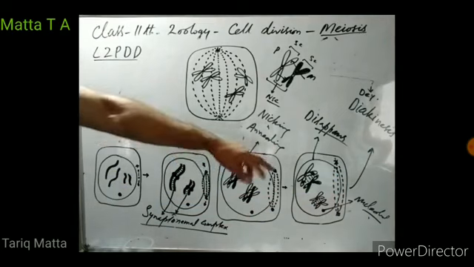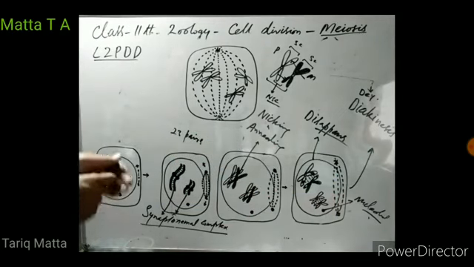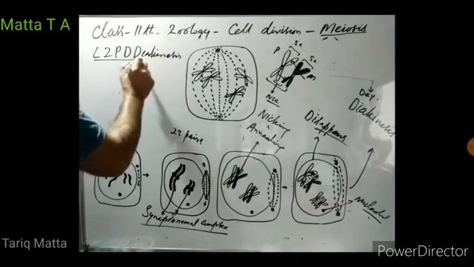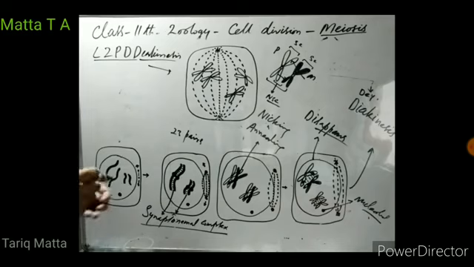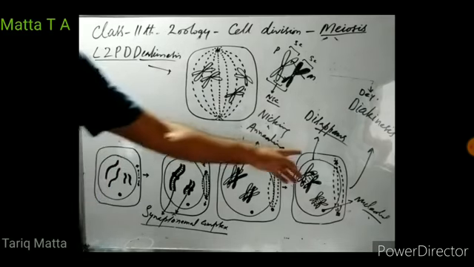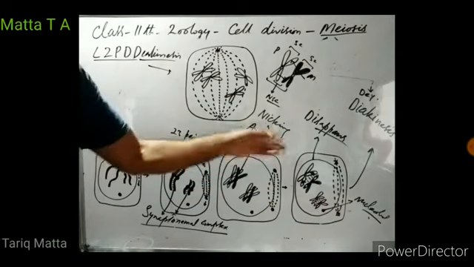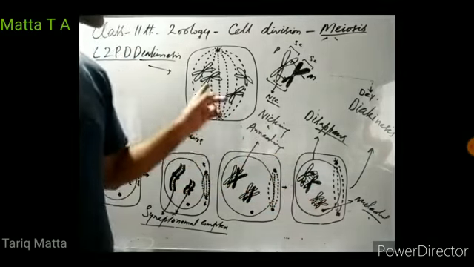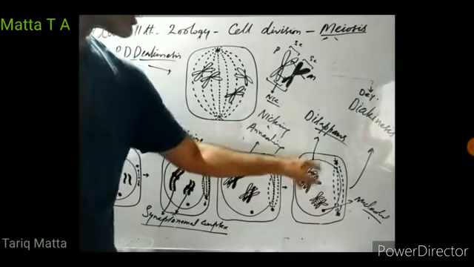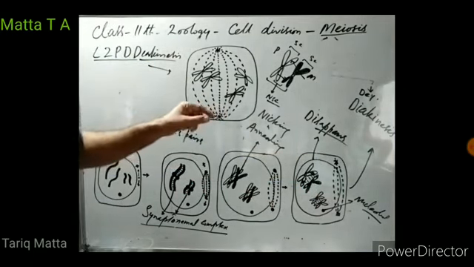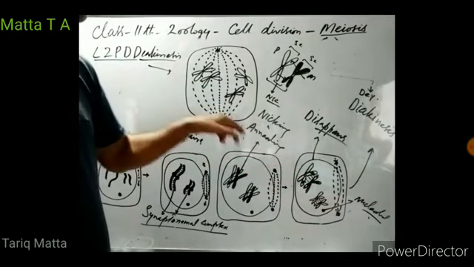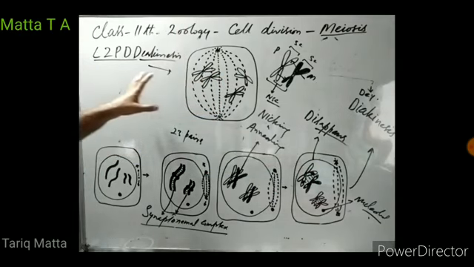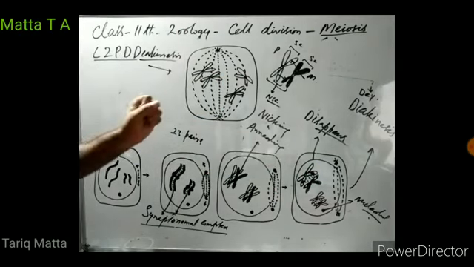Then from this diplonema, the cell enters the diakinesis phase. What we see in diakinesis: the nuclear membrane degenerates and disappears, and the nucleolus also disappears. Centrosomes reach exactly two opposite poles of the cell. They complete the formation of the spindle. Then these spindle fibers start aligning these homologous chromosomes towards the equator of the cell. So this marks the end of prophase one.